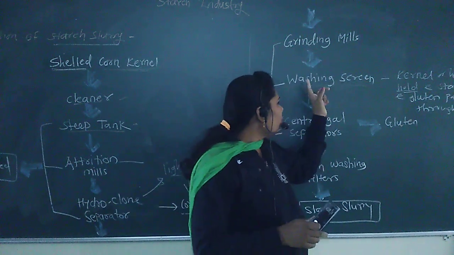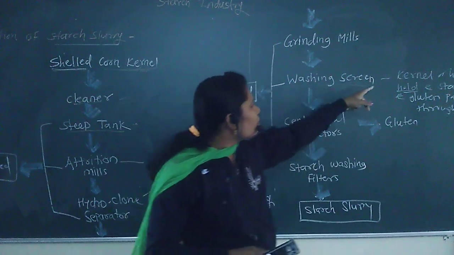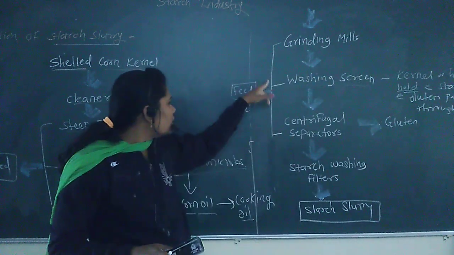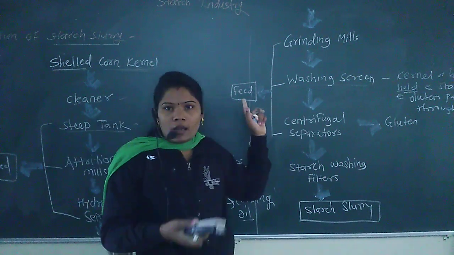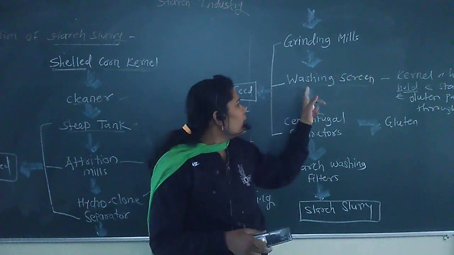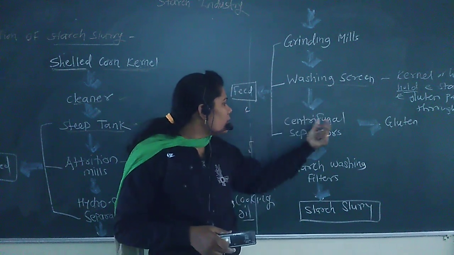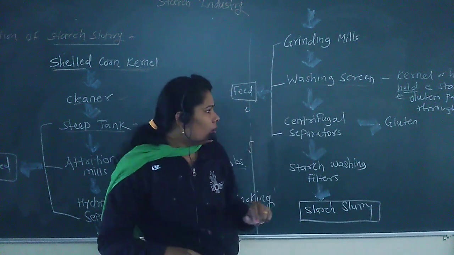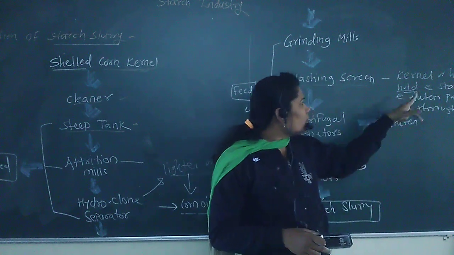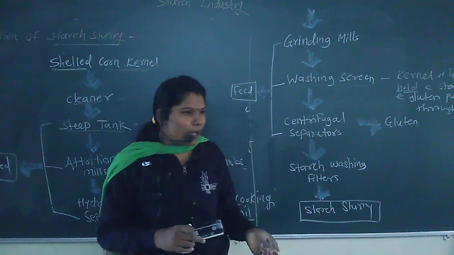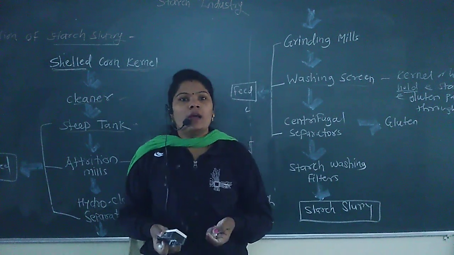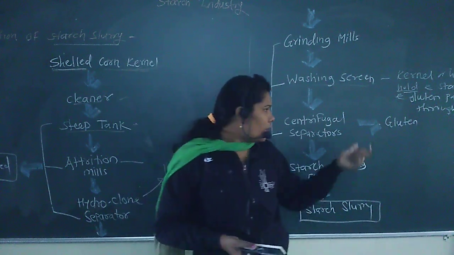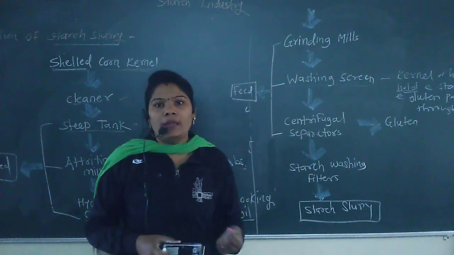The kernel and the hull are further used for animal feed. Next, this is passed through the centrifugal separator, where gluten and starch are separated out. This gluten is further processed and used as animal feed.